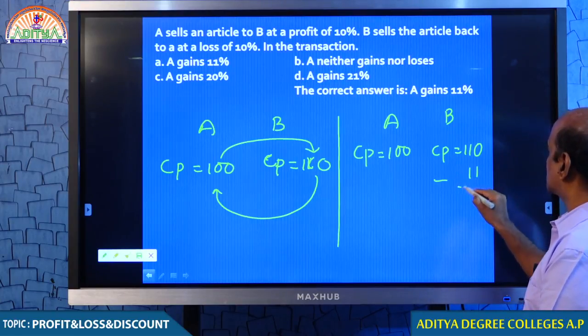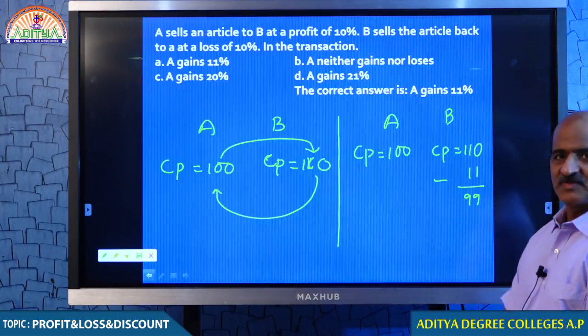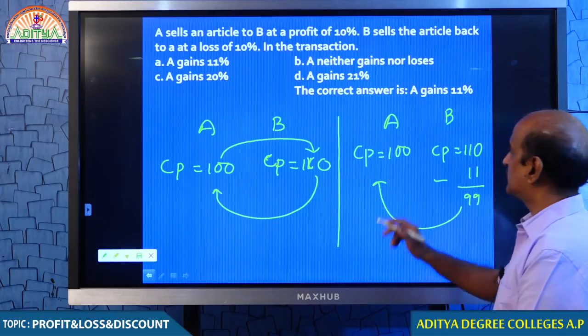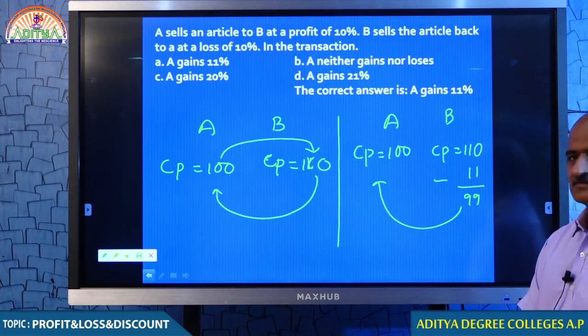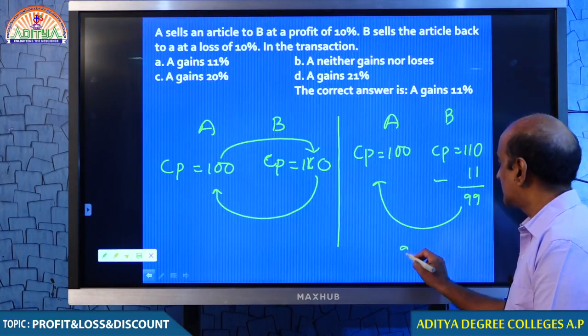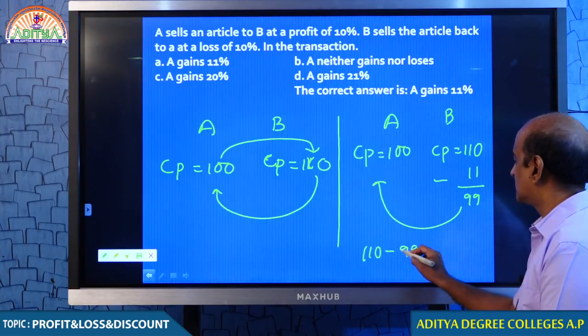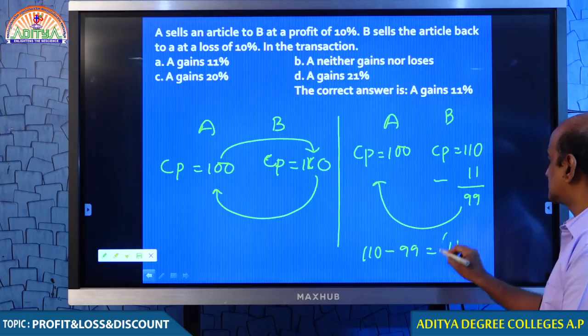Subtract 10%. If you subtract 10%, how much do you get? 90. You understand that? So again he is selling back to A for 99, and this is 110. You can understand there is a difference of 11.